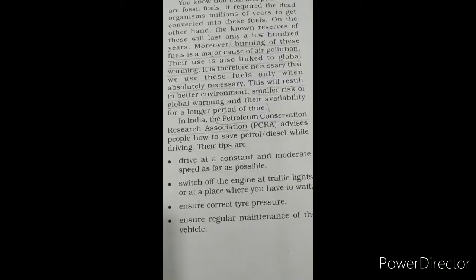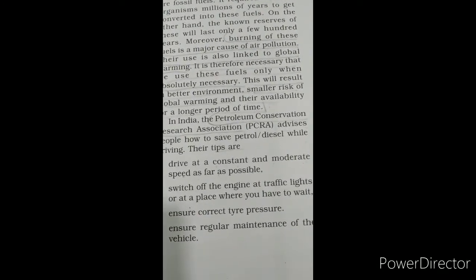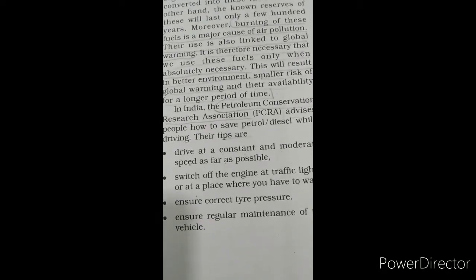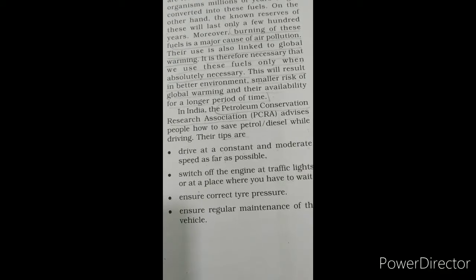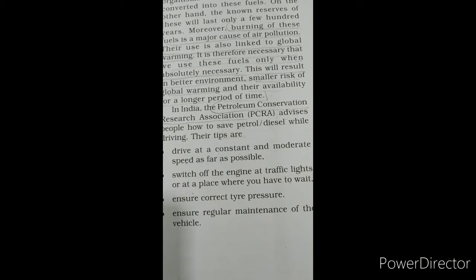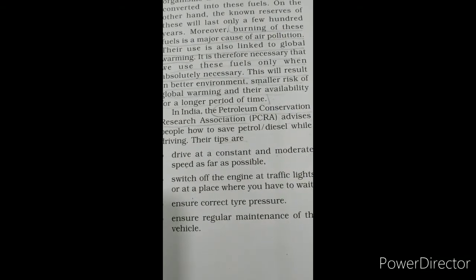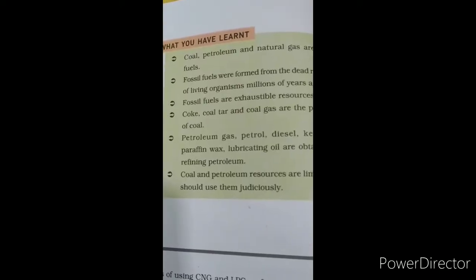The Petroleum Conservation Research Association, PCRA, advises people how to save petrol and diesel while driving. The tips are: drive at a constant and moderate speed as far as possible. Switch off the engine at traffic lights or at a place where you have to wait. Ensure correct tire pressure. Ensure regular maintenance of the vehicle.